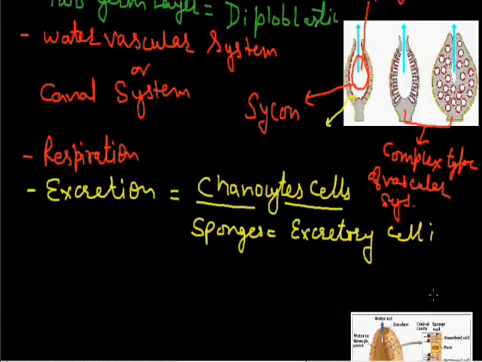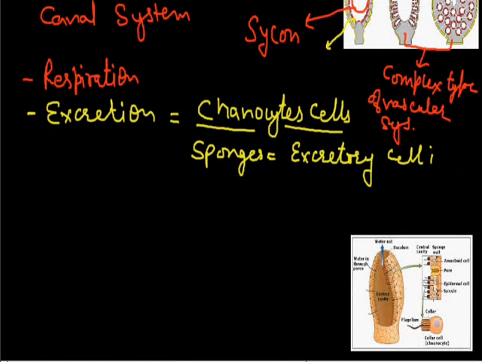Excretion means removal of nitrogenous waste material from the body. An excretory product like ammonia is formed by the oxidation of protein inside the body. In human beings the excretory product is urea, but in this group of animals the excretory product is ammonia and some amount of urea also. So these animals excrete the ammonia in gaseous form or urea. It will be excreted with the help of the water vascular system.